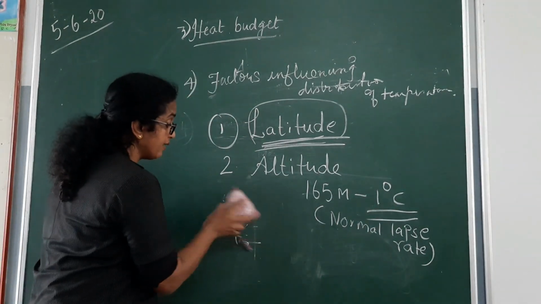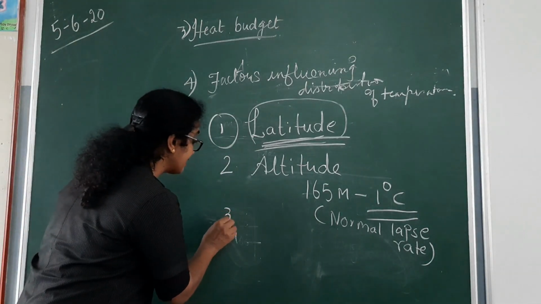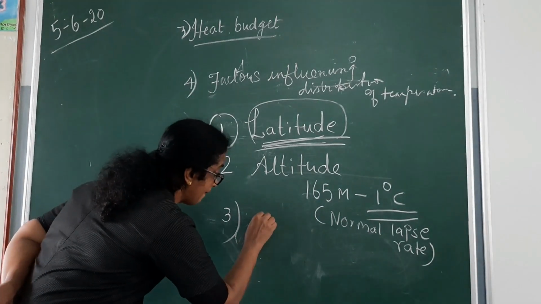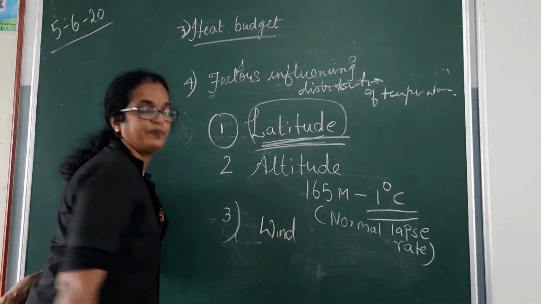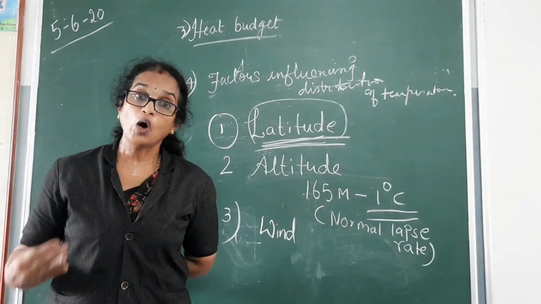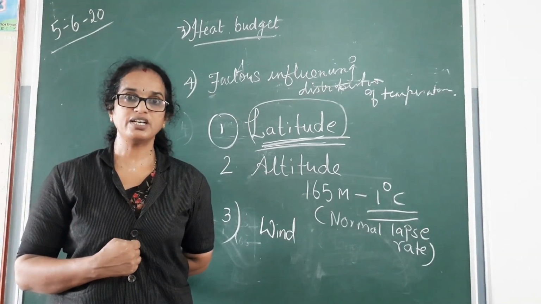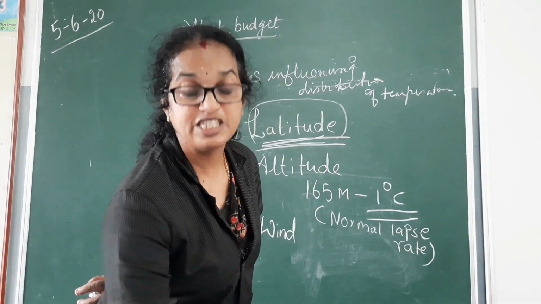Now we come to the third factor influencing distribution of temperature. That is wind. Hot wind increases temperature and cold wind decreases temperature.